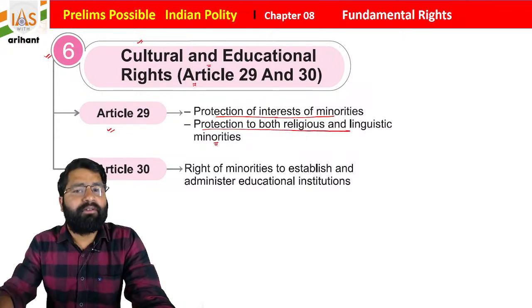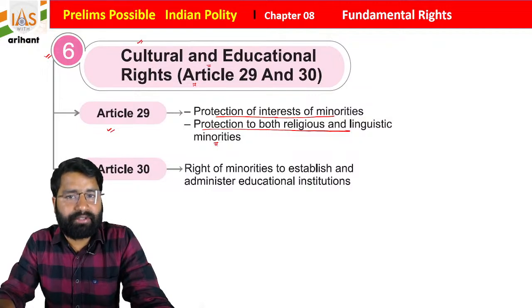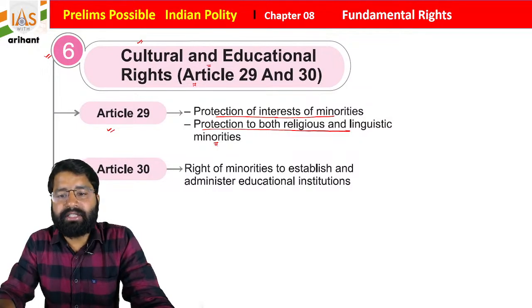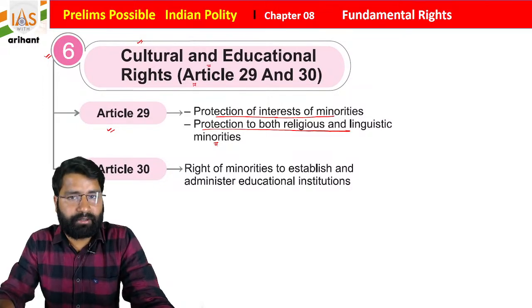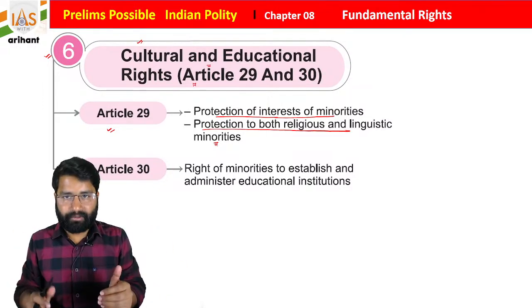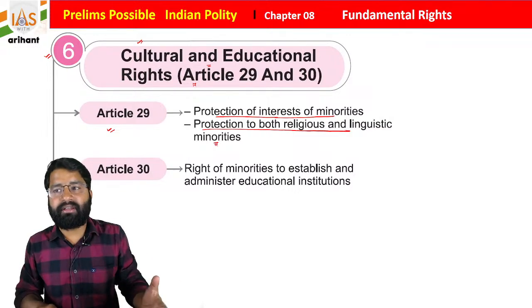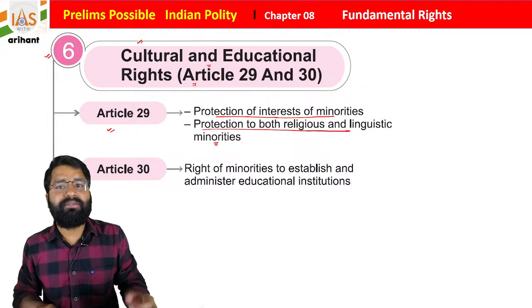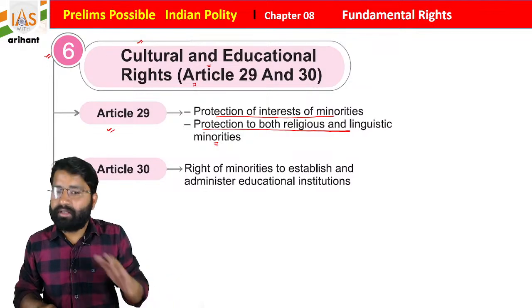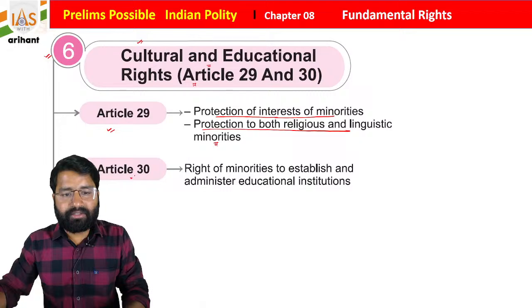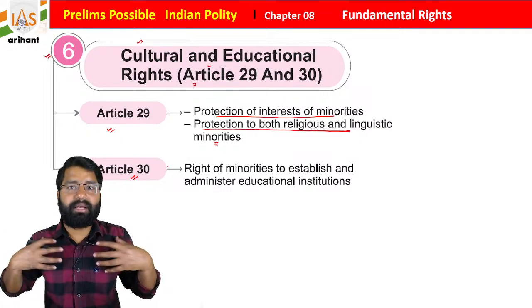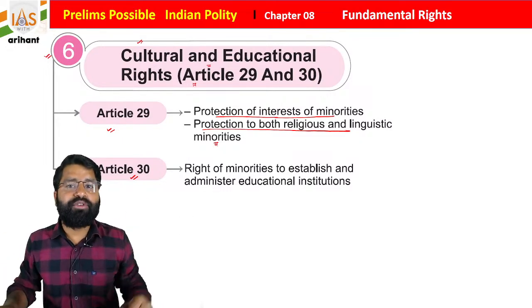So if there is a minority, their culture, their religion, their language, all are going to be protected, so they can conserve them. It is not written anywhere that you will be forced to leave your language, your culture, your lifestyle. You can follow what you want to do. Along with that, students, Article 30: let's suppose I belong to the Bhojpuri belt of Uttar Pradesh.